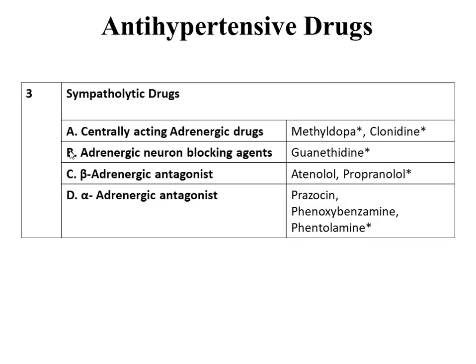In the previous class, we started sympatholytic drugs and studied centrally acting adrenergic drugs. In this class, we will study adrenergic neuron blocking agents and beta-adrenergic antagonists.